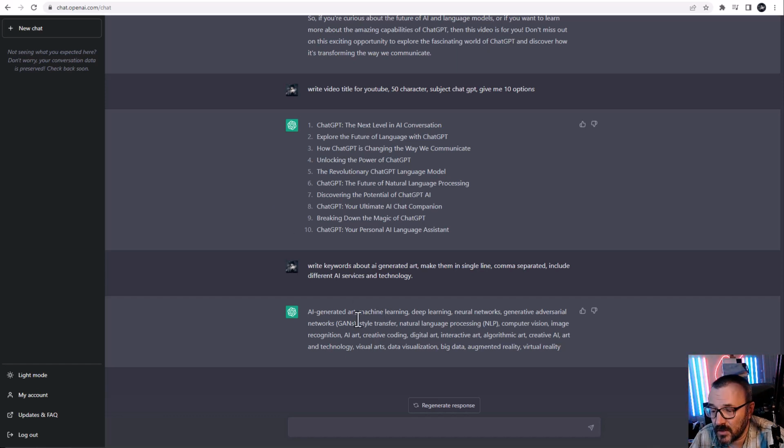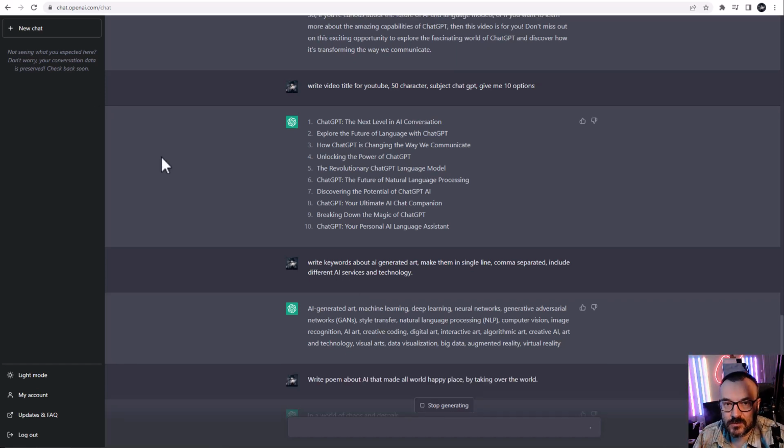And if we look right here, it does actually provide a very good list. You don't need to use all of those keywords, but you can select the ones you're using. And because it's comma separated in one line, I can simply copy and paste it after Etsy and accept it. So it does save you a lot of work. Again, as I said before, it does not guarantee everything is accurate. So don't just copy and paste. Be sure you read what it does and fix it if needed.